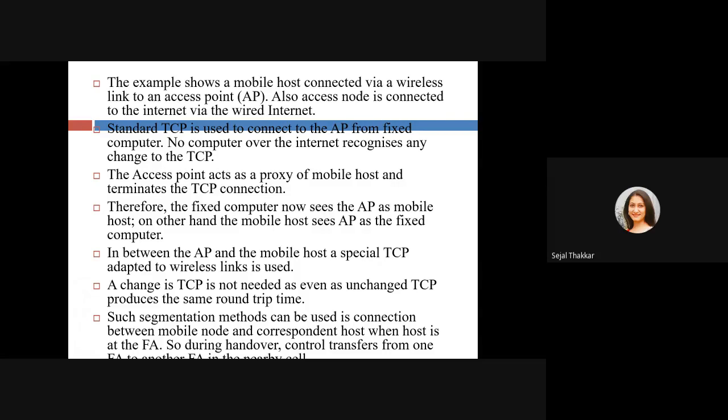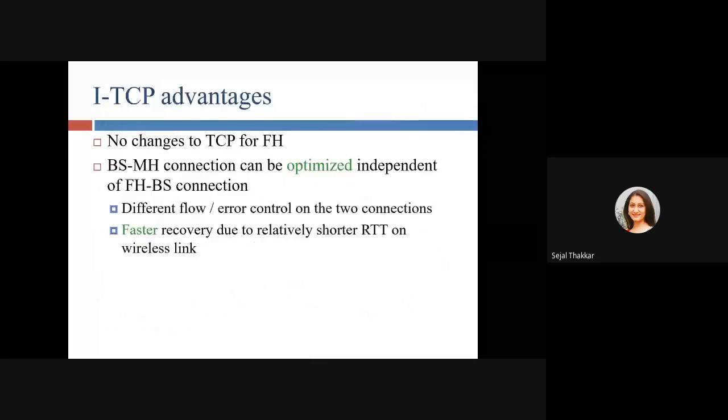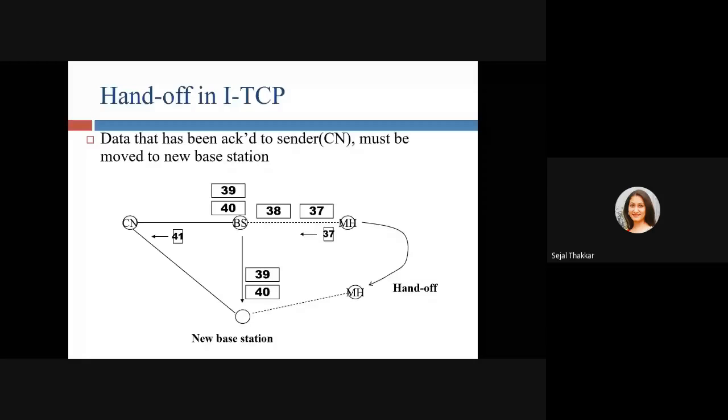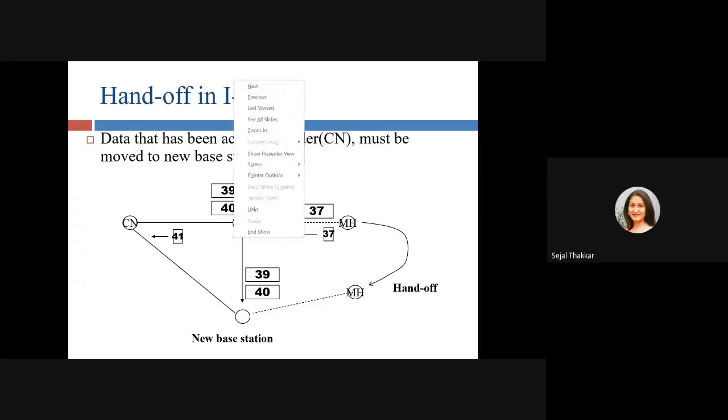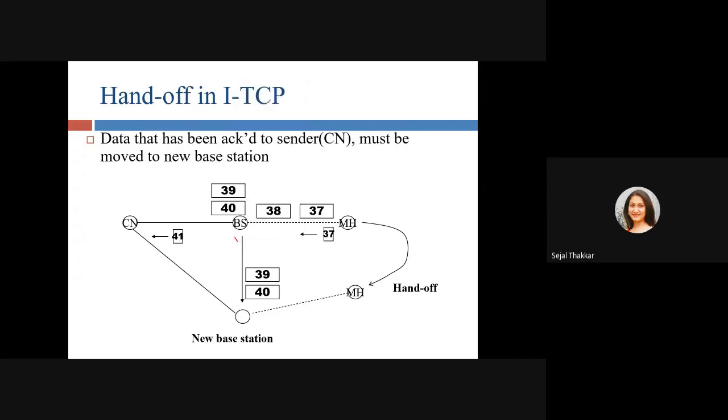Such a segmentation method can be used in the connection between a mobile node and a corresponding host when the host is at the foreign agent. So during handover, the control transfers from one foreign agent to another foreign agent in a nearby cell. Now, how is it going to happen? You can see here, there is data I want to transfer, right? From the fixed network, the data is going to transfer to the foreign agent, or we can say base station, right? My mobile node is right now here.